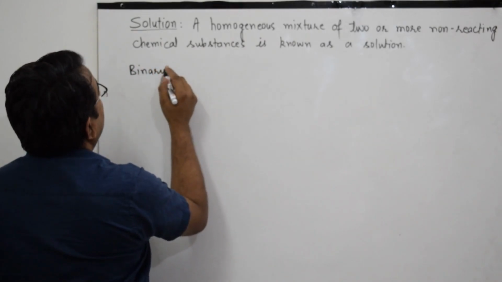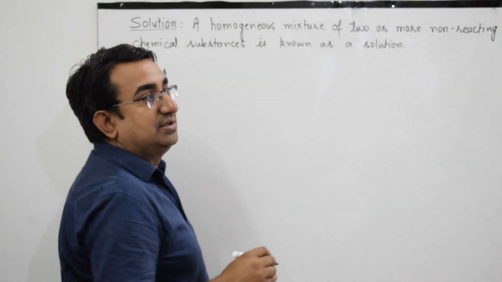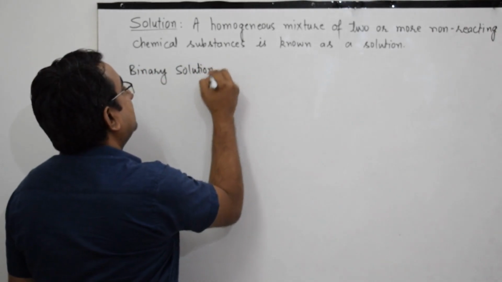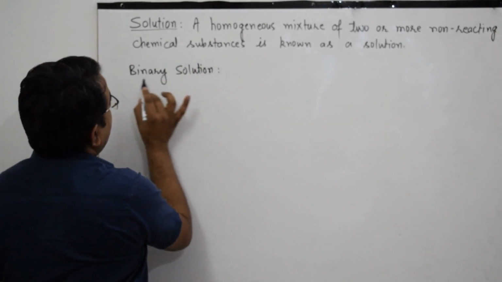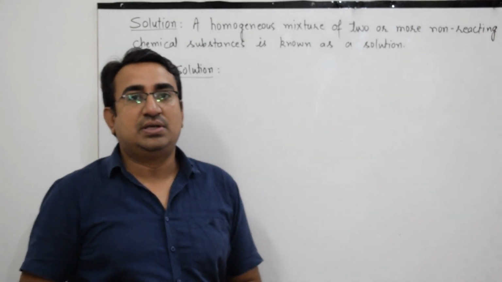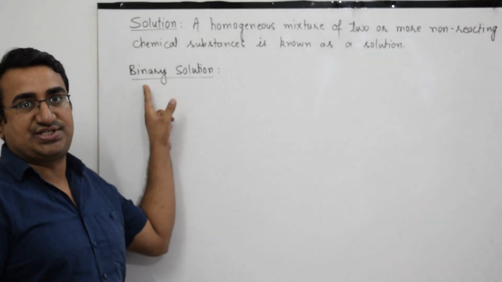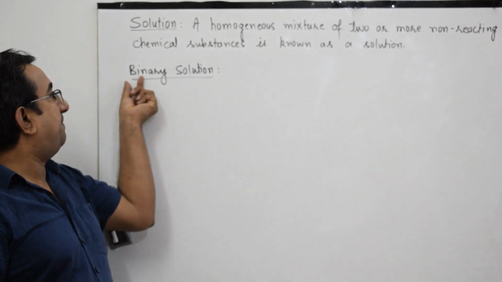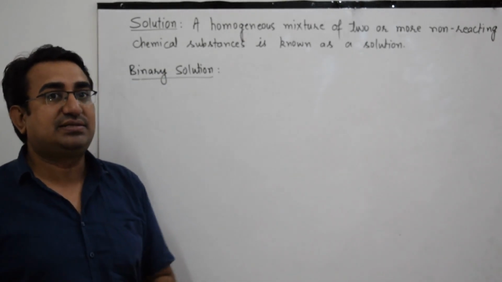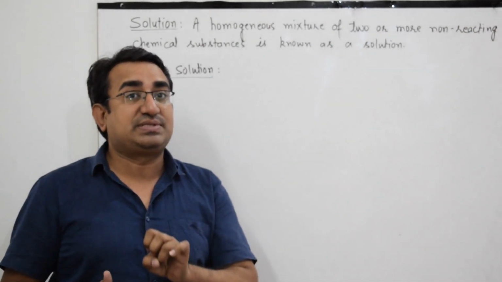First of all, we will discuss the simplest type of solution, which is the binary solution. What is a binary solution? As the name itself suggests, the word bi means two. So it is clear that a binary solution must have two chemical substances.